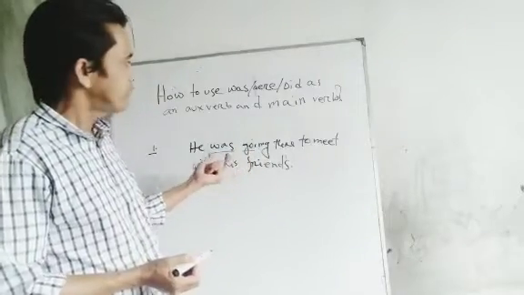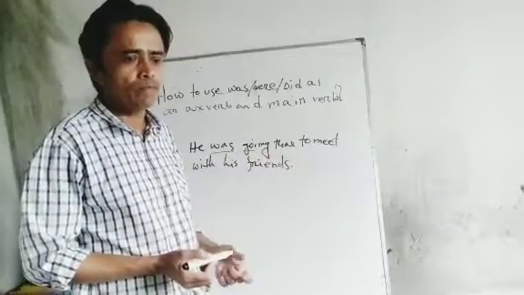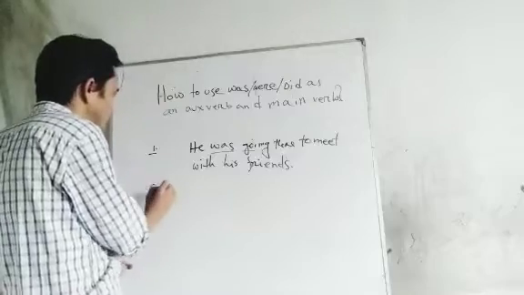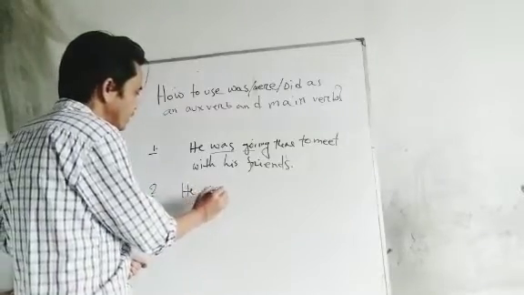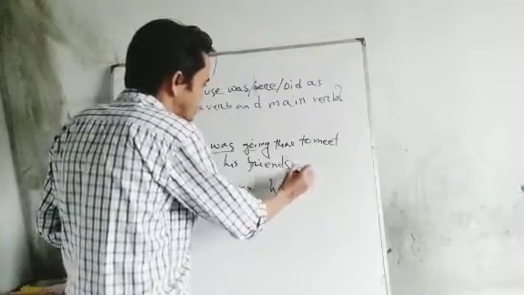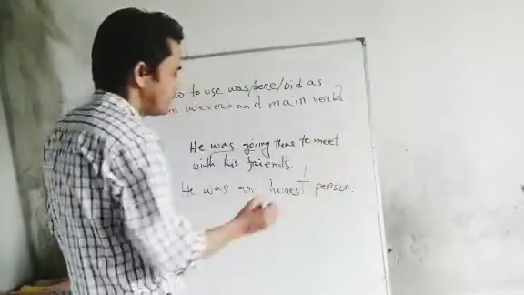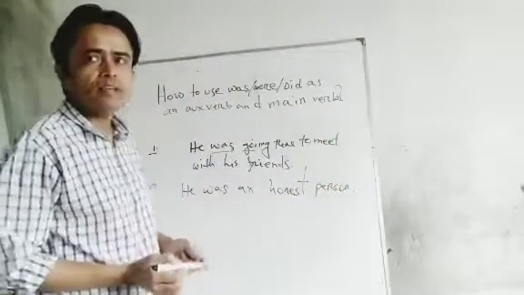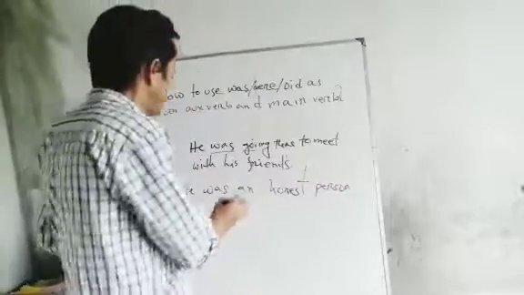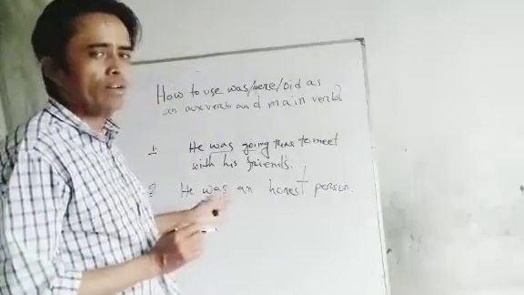Now I am writing something where you will see was as the main verb. Second, I want to write: he was an honest person.